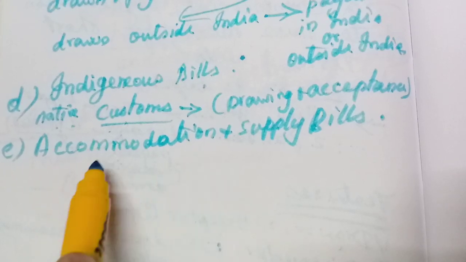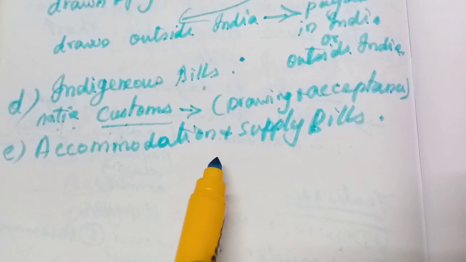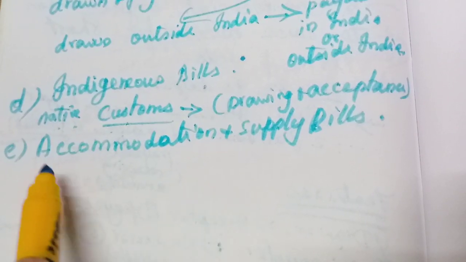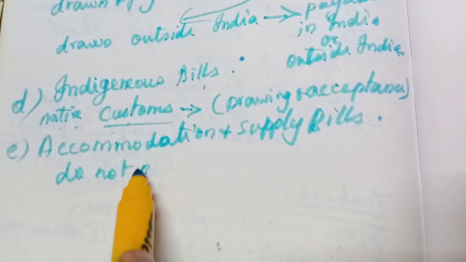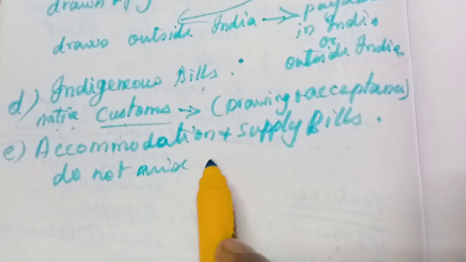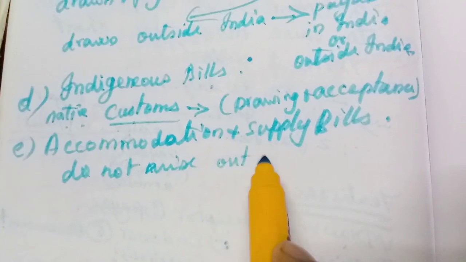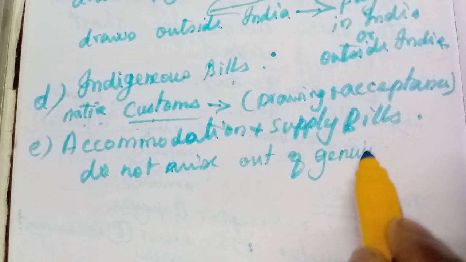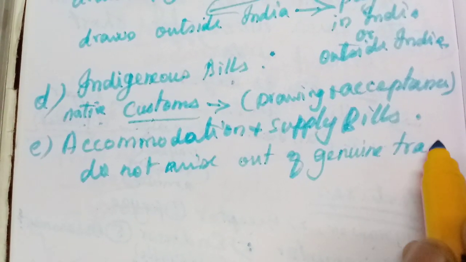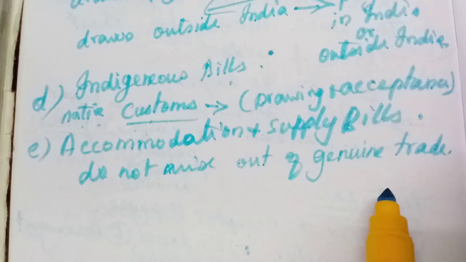Accommodation bills and supply bills are those which do not arise out of genuine trade. We know the usual trade, but this happens for some other reason.